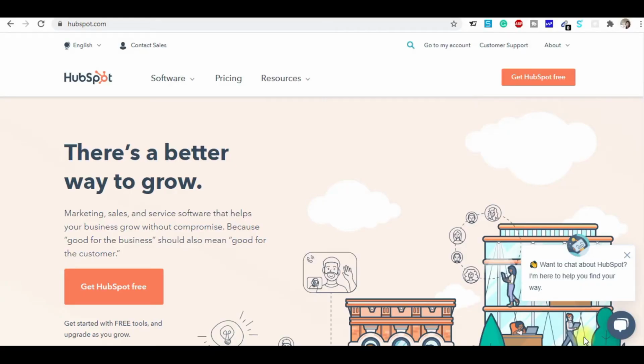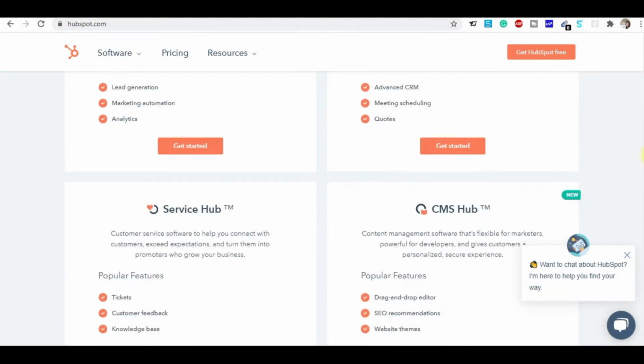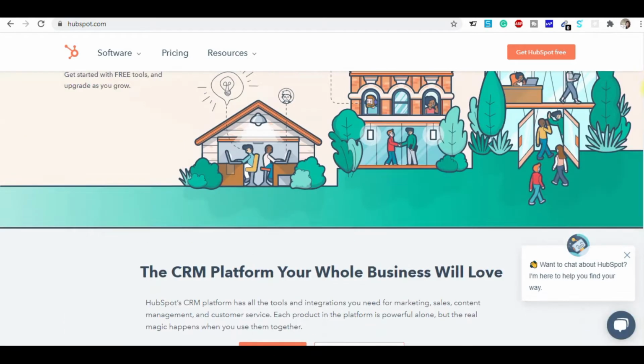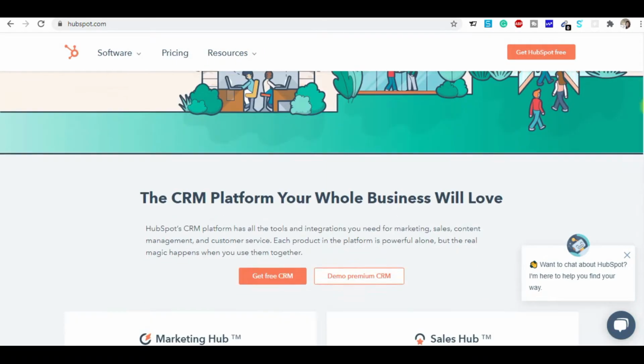Alright guys, so now here I'm on the HubSpot homepage. When you open HubSpot, this is the homepage of the website, and you can see a lot of information about what HubSpot provides on the homepage itself. And you can see here you can get HubSpot free. It means you can use this tool for free to a certain extent, right? So let's check out what they are offering.